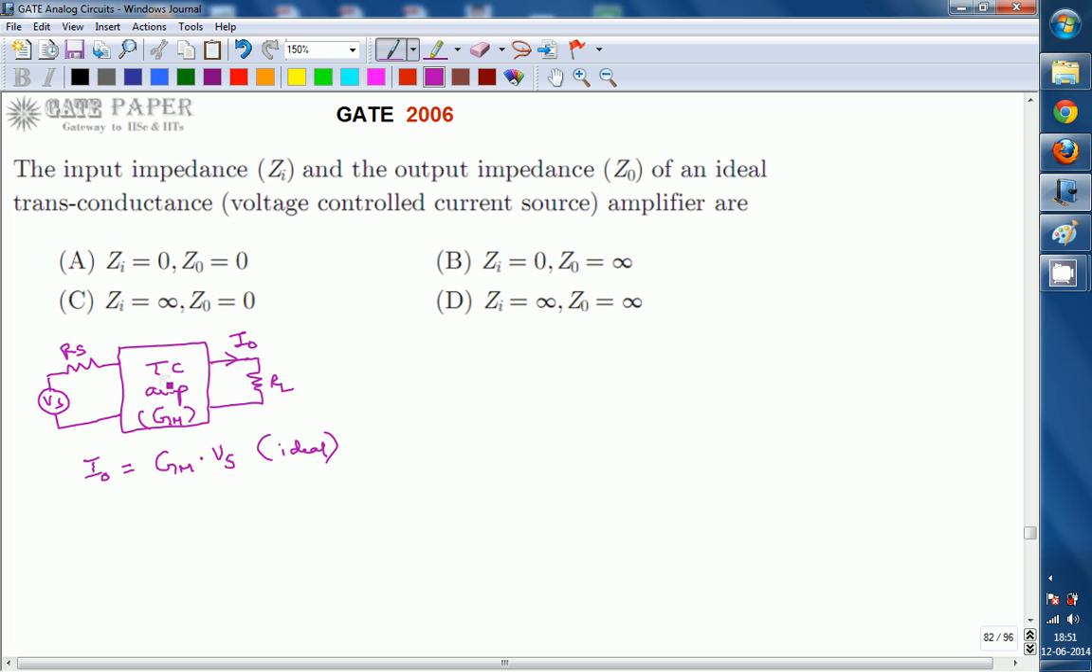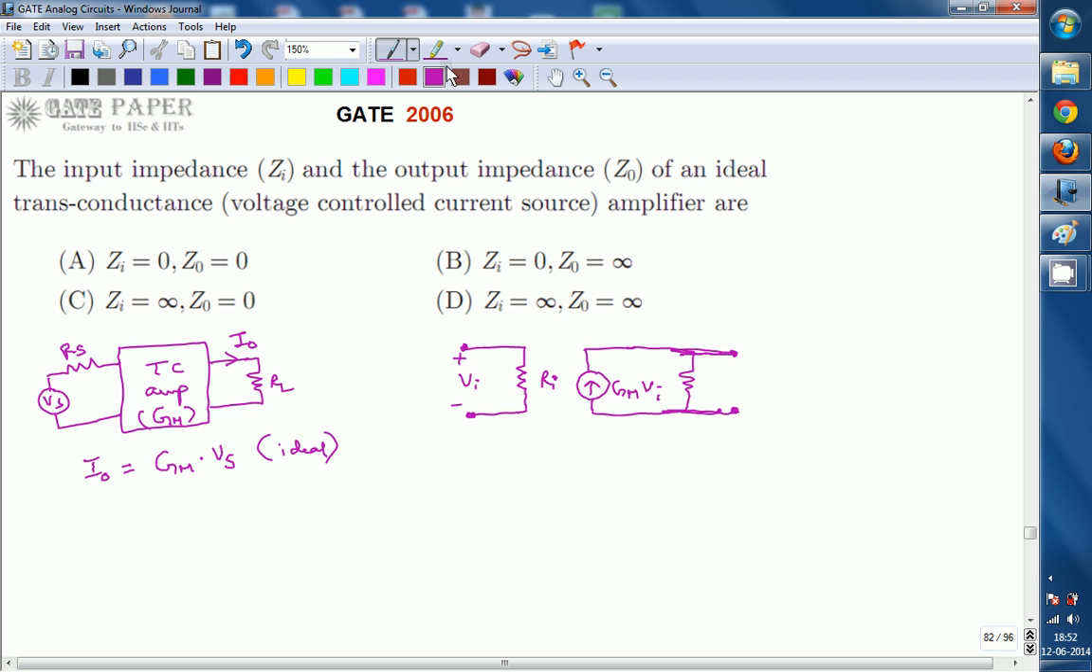the internal structure of the transconductance amplifier is this one. There will be an input resistance Ri, and there is a current source generated, which is Gm times Vi. Vi is the effective input voltage present at the input terminals of the transconductance amplifier, and it will have its own output impedance. Okay, this is the internal structure of the transconductance amplifier. So these are the terminals.